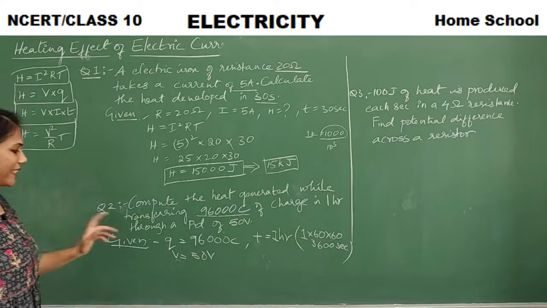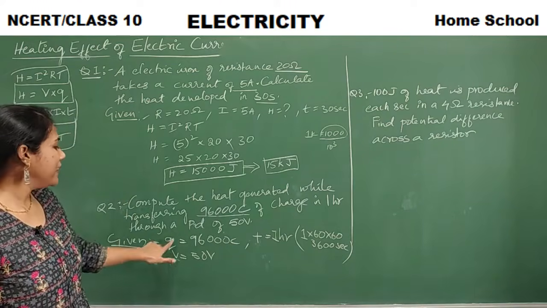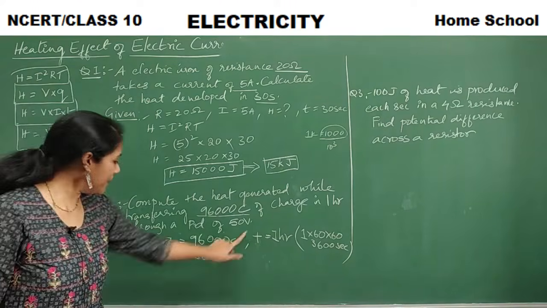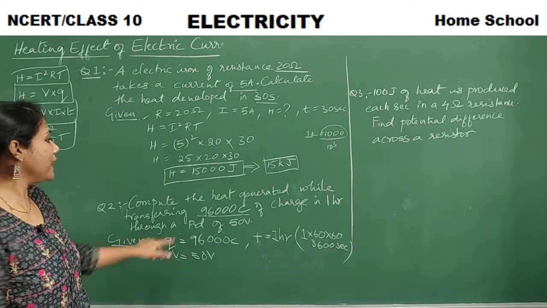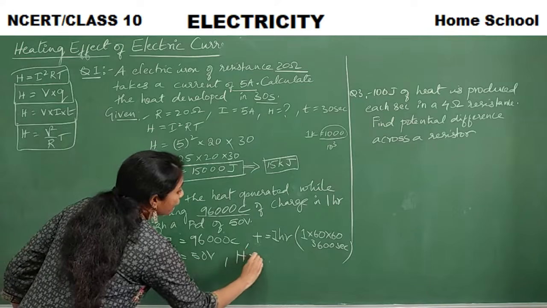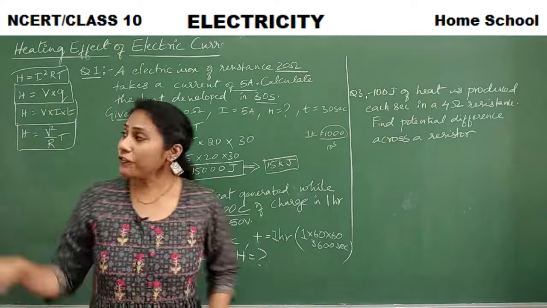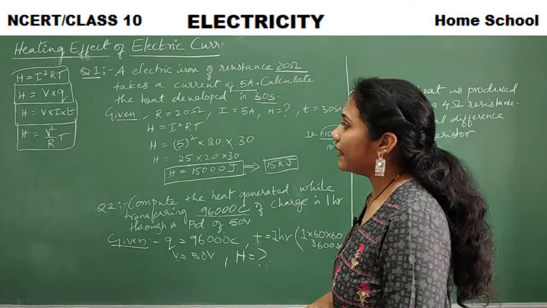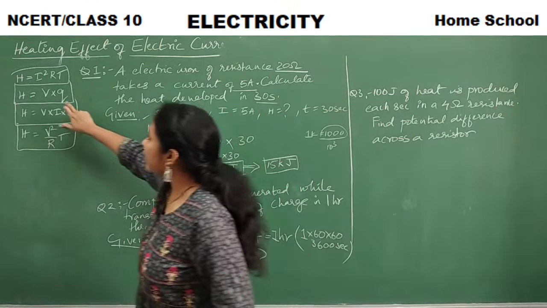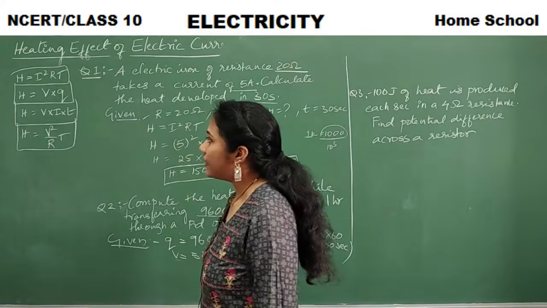Right? So what is the formula you will select? Charge is there, time is there, V is there. What you have to calculate? Heat you have to calculate. So which among the 4 formulas will you select? See here, this formula you will select, yes or no?